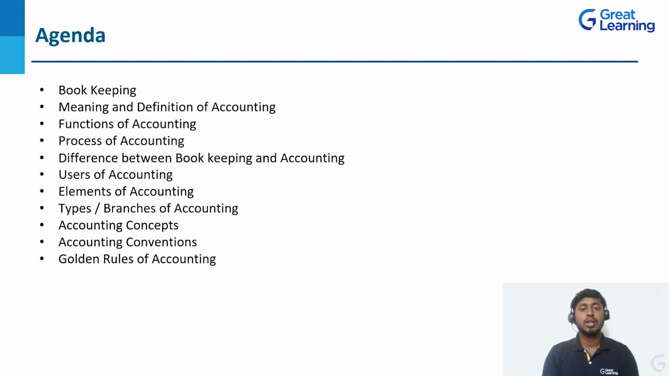Next, process of accounting, that is, one by one, the stage by stage of the accounting process we will see. Difference between bookkeeping and accounting. Next, users of accounting. So who are the users of accounting and what is the purpose of using these accounts? That we will discuss. Next, types or branches of accounting. What are the major types of accounting that are there, that we will discuss. Next, accounting concepts. We have 9 accounting concepts that we will discuss, and then accounting conventions. At the end, we are going to discuss the golden rules of accounting.